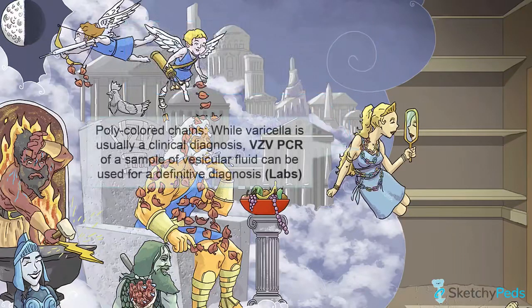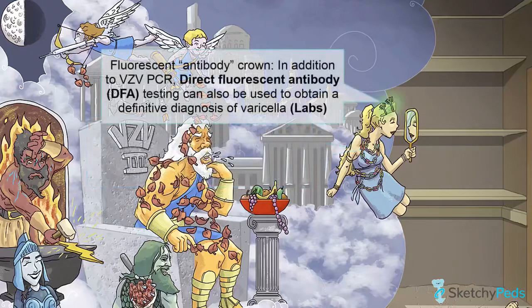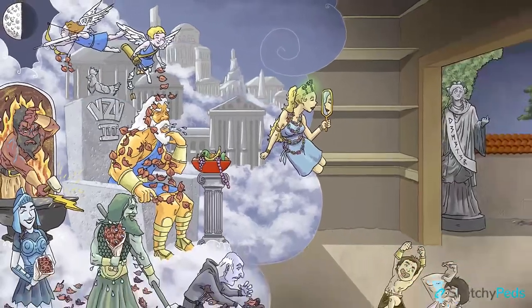While a diagnosis can usually be made based on the clinical appearance of the lesions, a VZV PCR can be used to obtain a definitive diagnosis by sampling fluid from ruptured vesicles. This is depicted by our recurring symbol for polymerase chain reaction, chains of polymers. You may also use a direct fluorescent antibody, aka DFA test, for a definitive diagnosis, and is represented by Aphrodite's fluorescent antibody crown. Vain much?